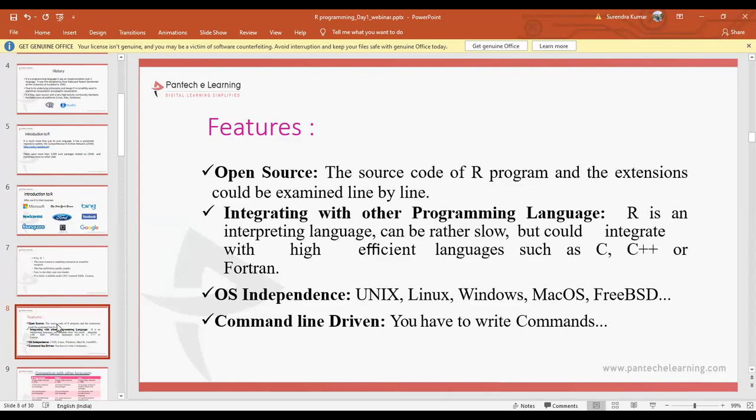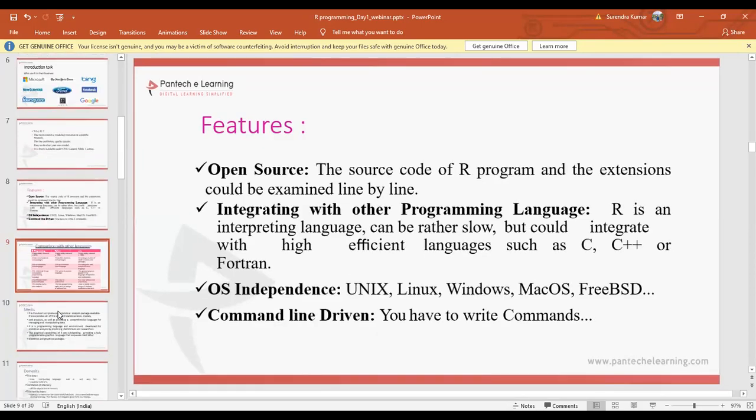So it is rather slow because it should interpret the data. It should execute the data line by line. That's why it is rather slow, but it could integrate with highly efficient languages like C, C++, and Fortran. R is open source and independent of operating system, that is Unix, Linux, Windows, Mac operating systems. So it is available for these operating systems. And it is command line driven. So we have to write the commands over here.